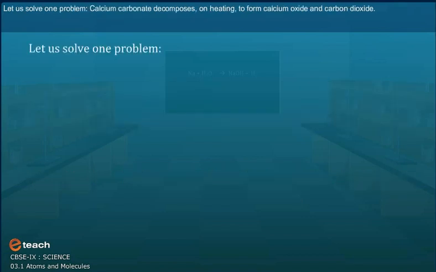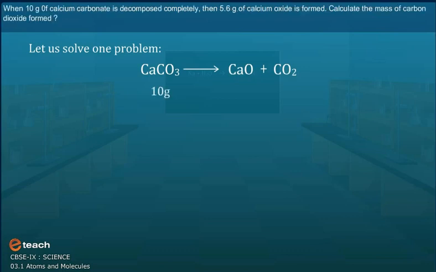Let the whole problem and solution appear on the screen. Let us solve one problem. Calcium carbonate decomposes on heating to form calcium oxide and carbon dioxide. When 10 gram of calcium carbonate is decomposed completely, then 5.6 gram of calcium oxide is formed.